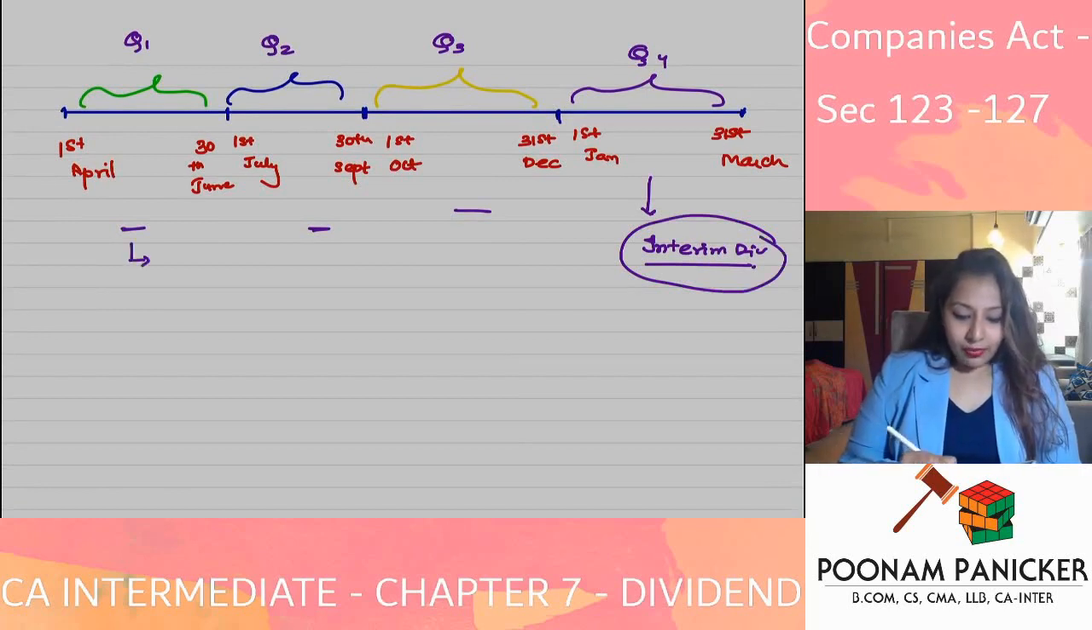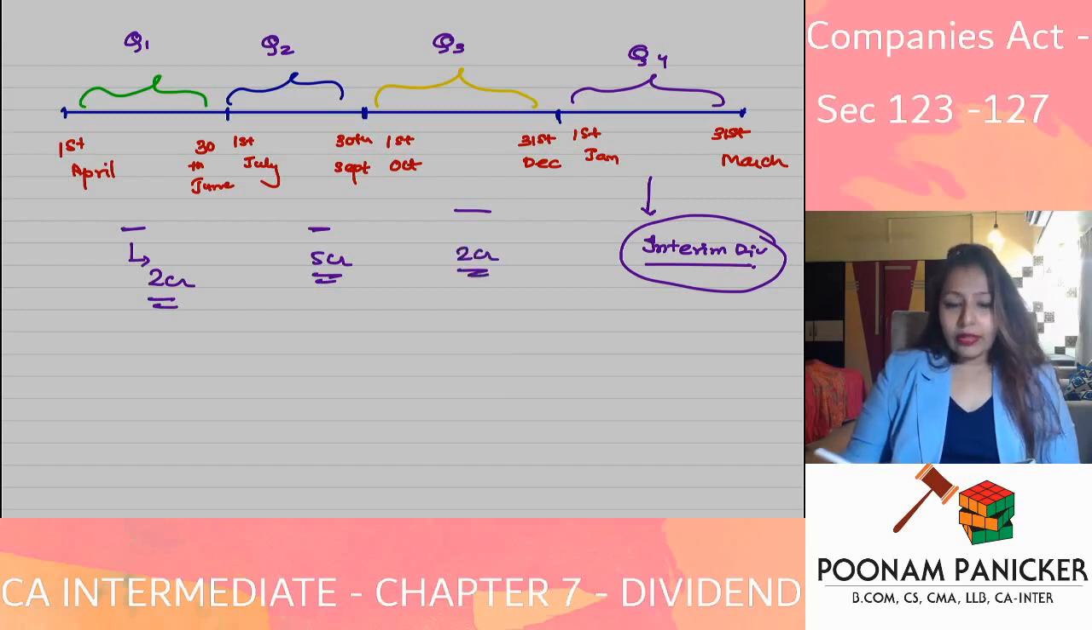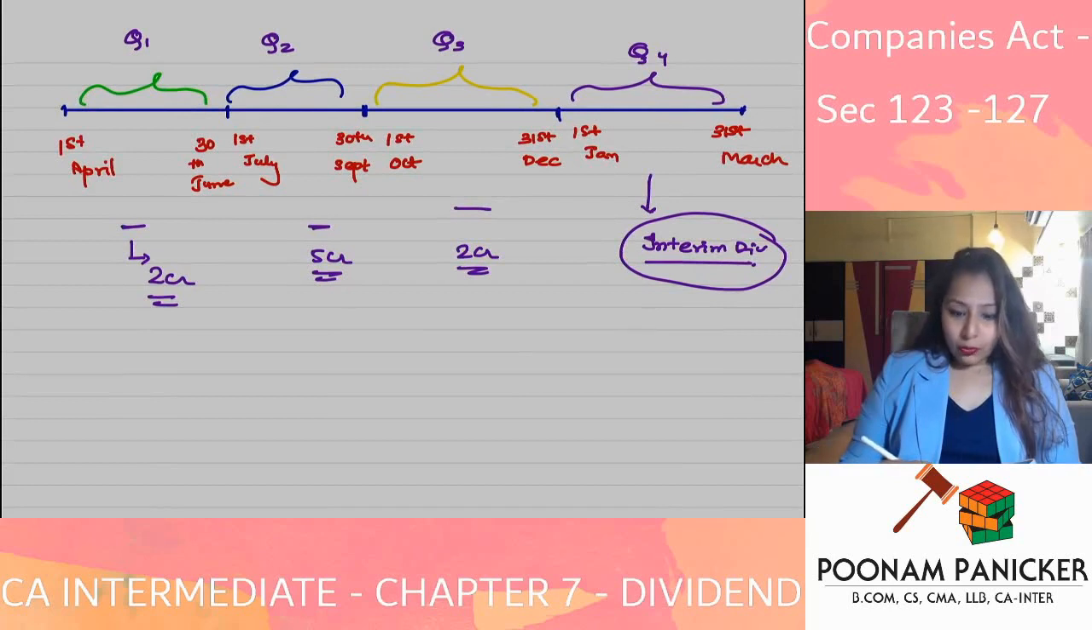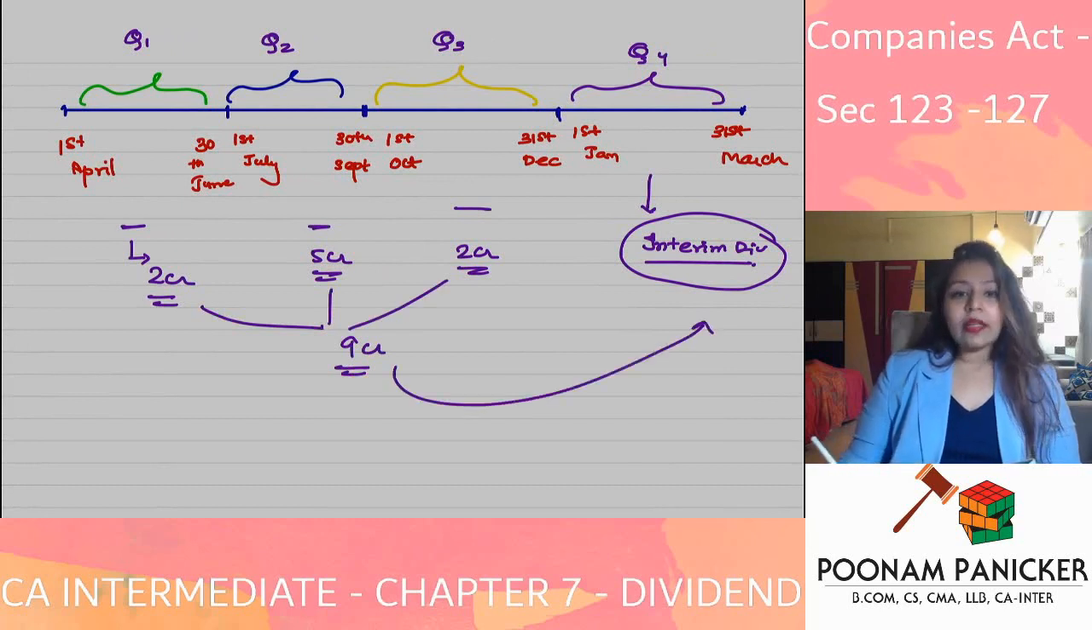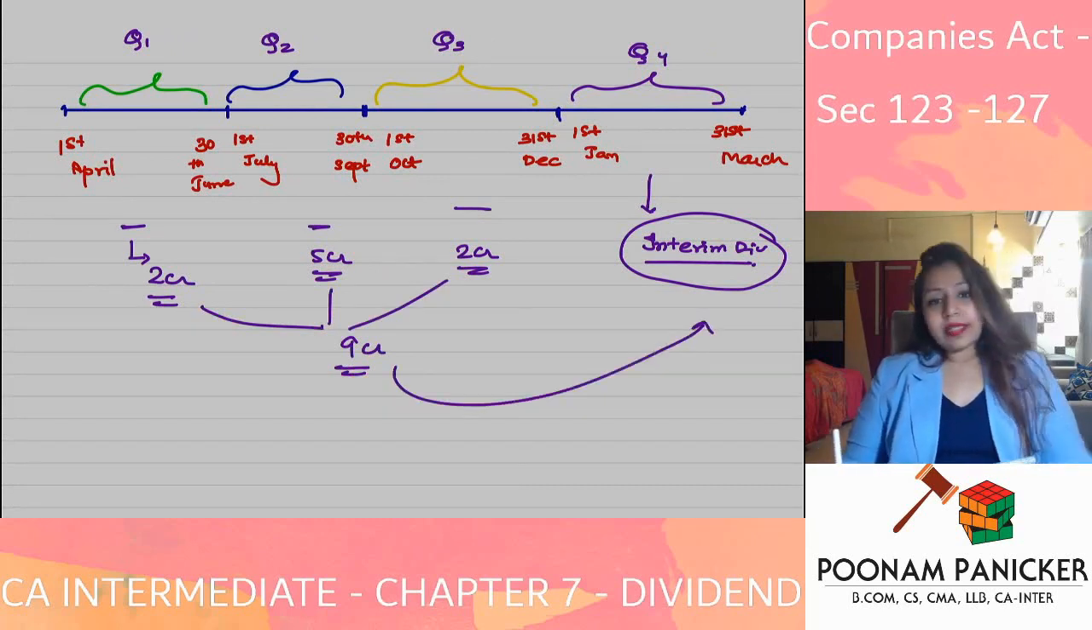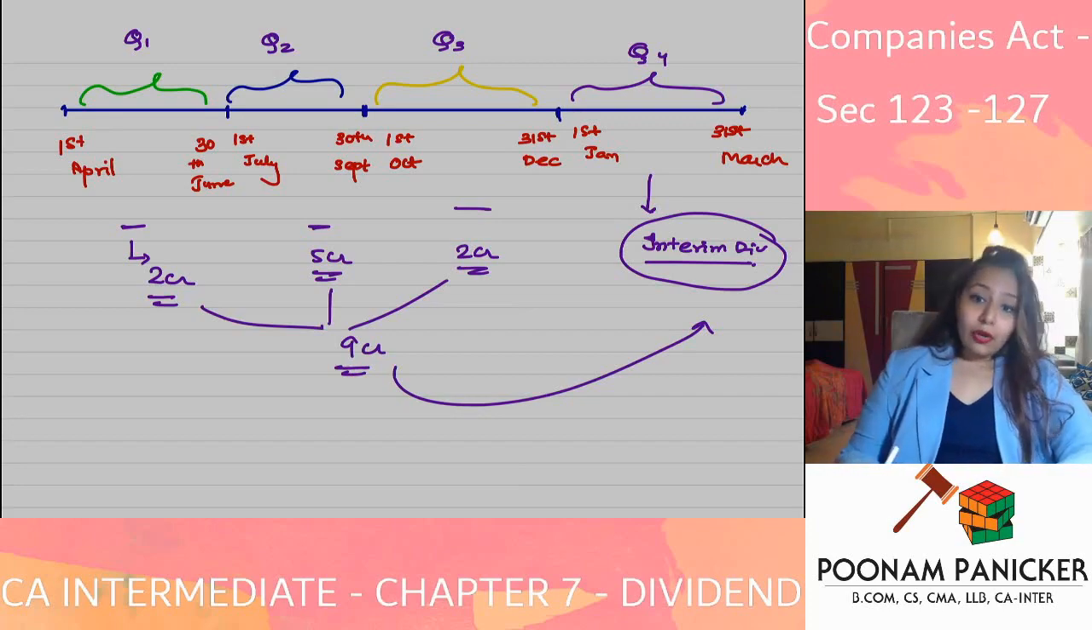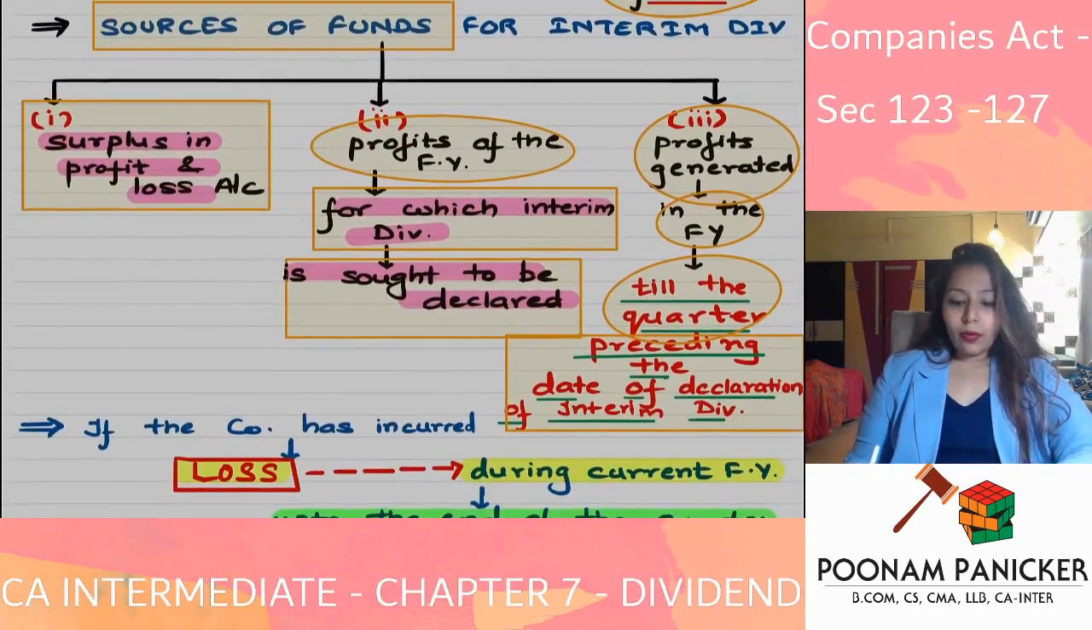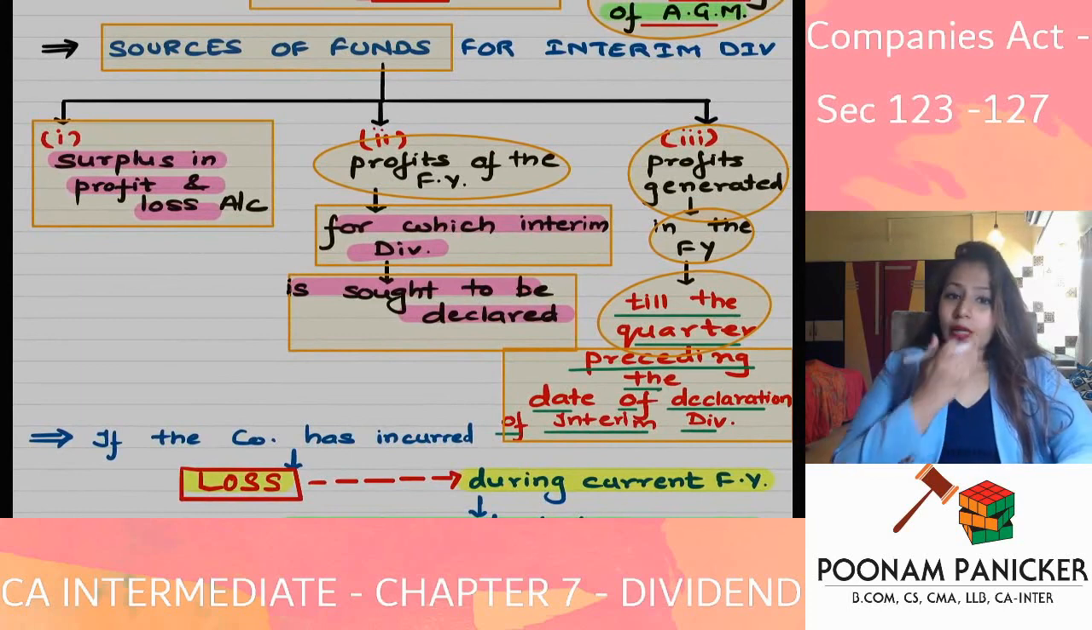Say the company has made a 2 crore profit in quarter 1, maybe a 5 crore profit in quarter 2, and maybe another 2 crore profit in quarter 3. So 5 plus 2 plus 2 is 9 crores. Can this 9 crore be utilized for the purposes of giving interim dividend in the 4th quarter? The answer is yes. So that is the meaning of the third source which they have spoken about over here, that is profits of the company generated in the financial year.